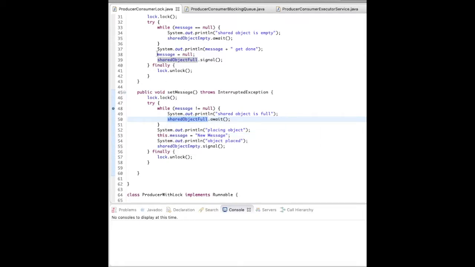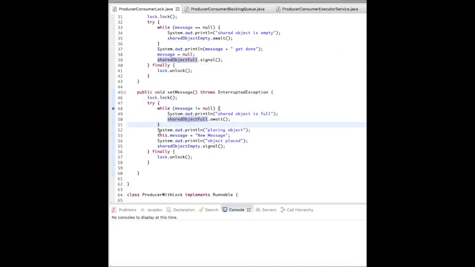So that's what is happening here in the above method. The shared object is full and its data is getting consumed. That's why we are doing signal here, because now the data is consumed. The thread which is waiting on the condition, like it is full and I cannot put the value, will get signaled here and then it will start placing the value. So that's how the connection is.